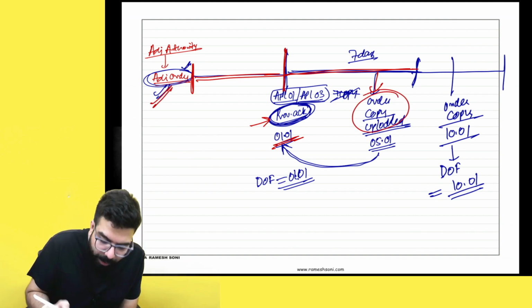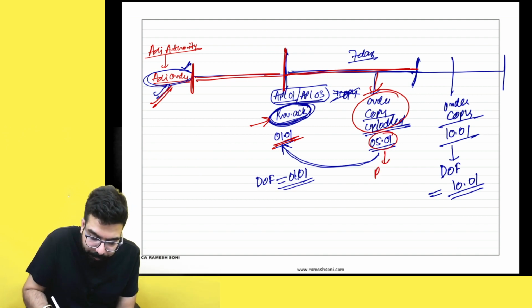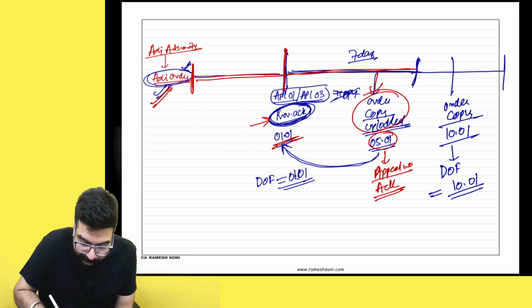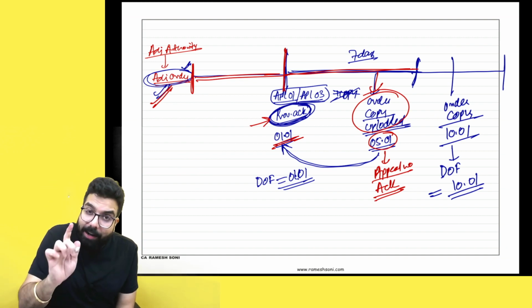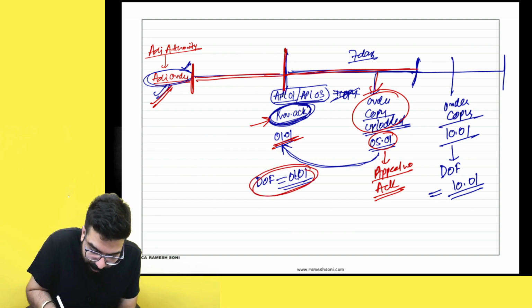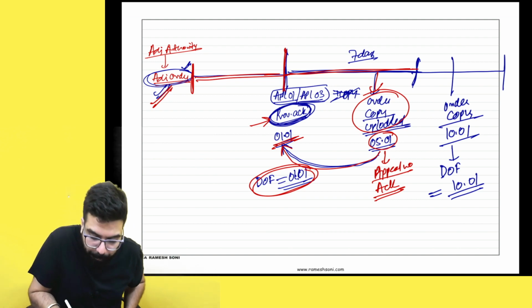Order copy, if I go ahead and upload, supposedly on 5th January, then one appeal number is given. Appeal number is given, and you are given an acknowledgement also. Your appeal has been filed. In APL-02 you will be given one acknowledgement also. Okay? And you know what? The date of filing of appeal will be the date of provisional acknowledgement, because within 7 days you have gone ahead and uploaded the order copy.